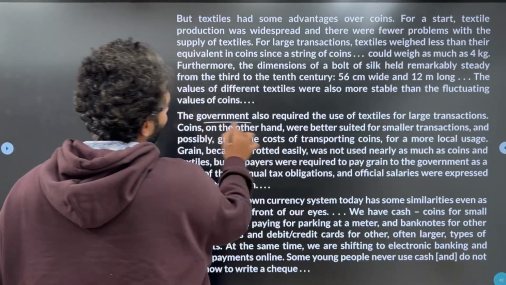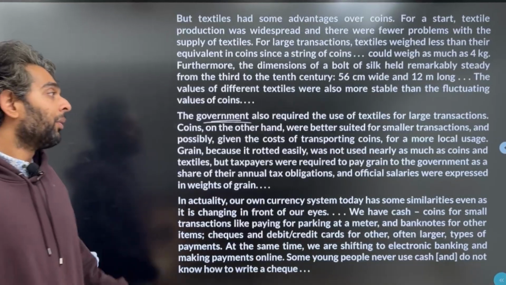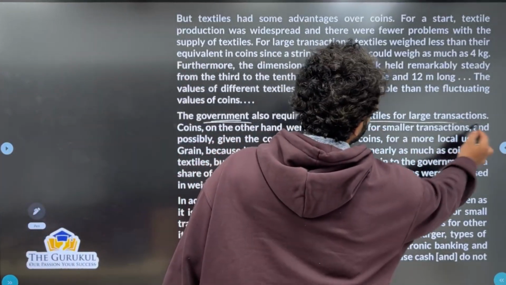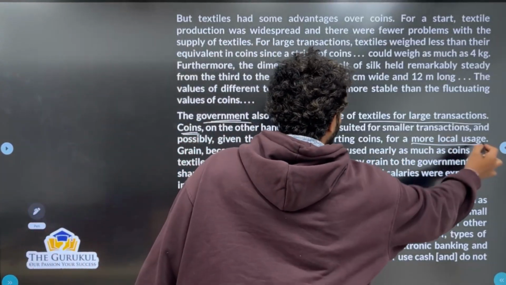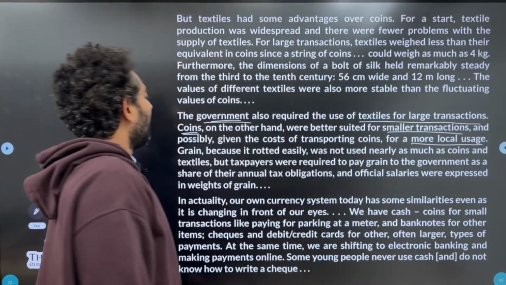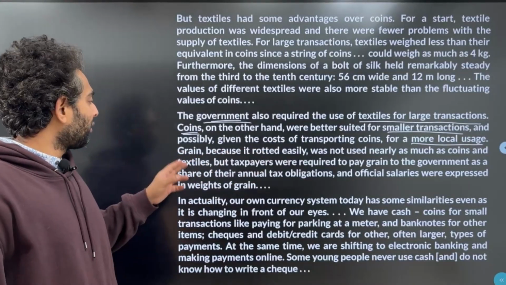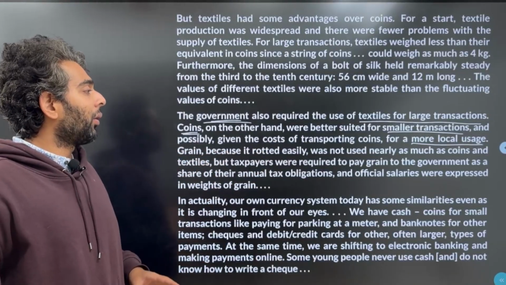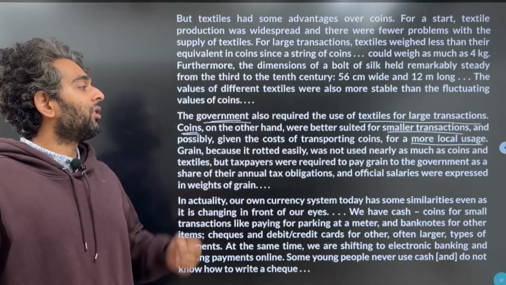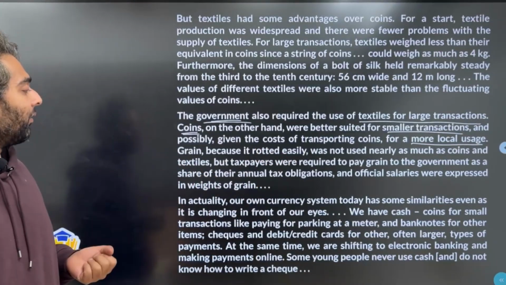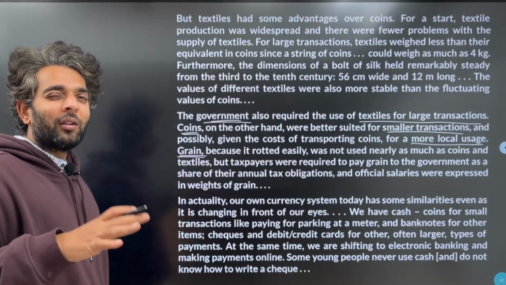So what do I get from here? The government had mandated different uses for different types of currency. Textiles were always for large transactions. Coins, okay, for more local use and smaller transactions. And grain, because it rotted easily, was not nearly as much used as coins and textiles, but taxpayers were required to pay grain to the government as a share of their annual tax obligations, and official salaries were expressed in weight of grain.